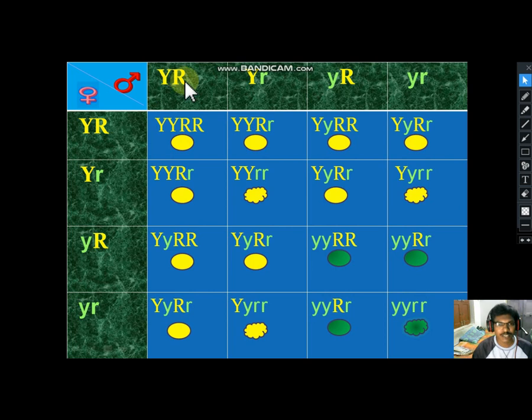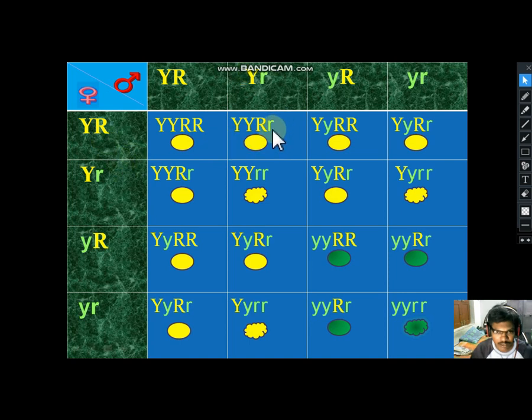Here the gametes are capital Y capital R, capital Y small r, small y capital R, small y small r. Here also capital Y capital R, capital Y small r, small y capital R, small y small r. When these fuse, capital Y, capital Y, so two capital Y's, and also two capital R's. So entirely capital Y capital Y, capital R capital R.